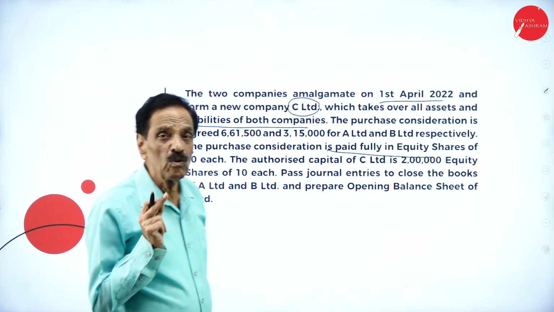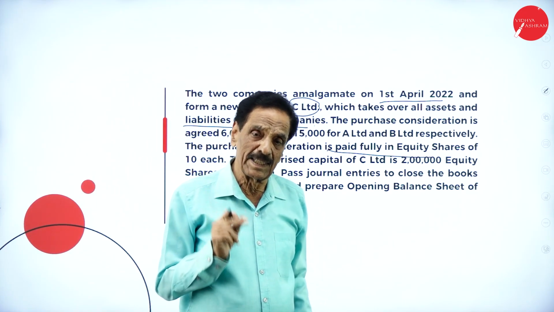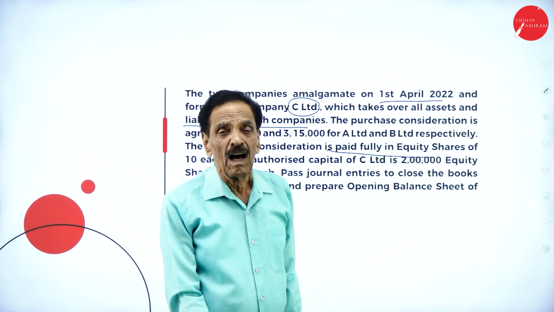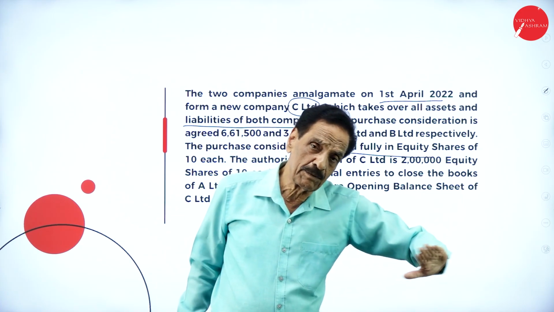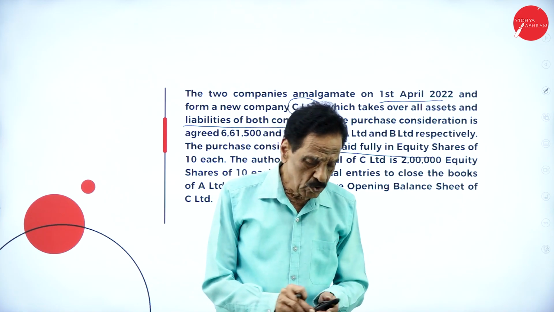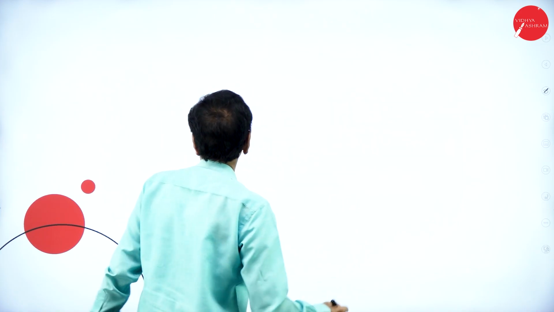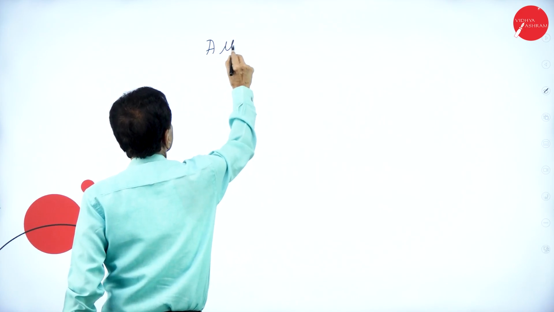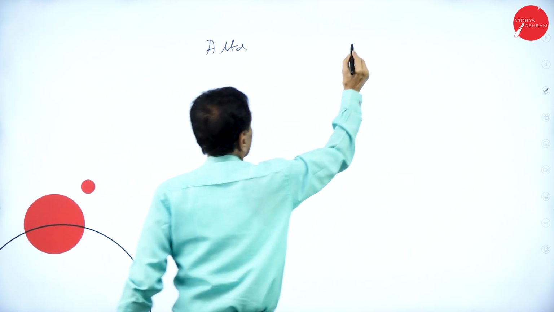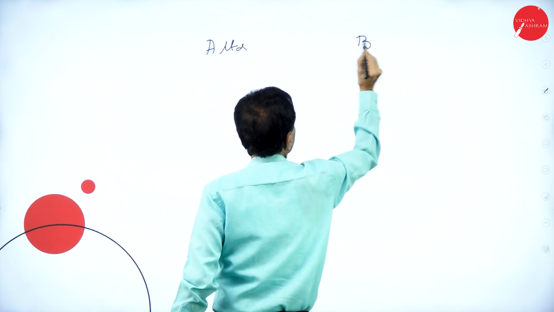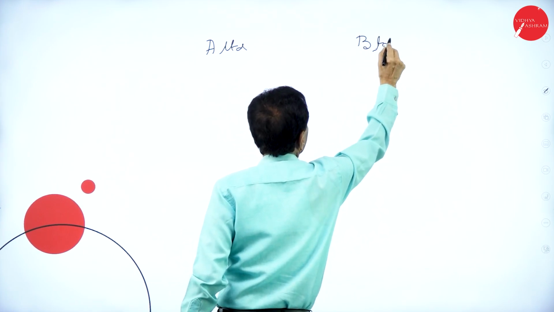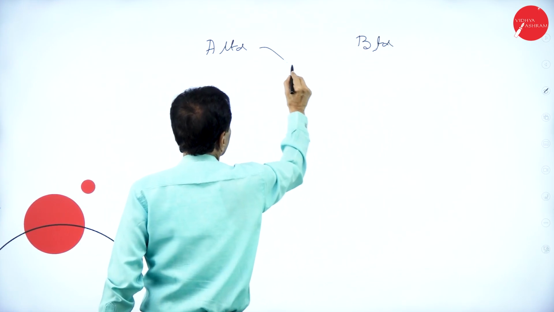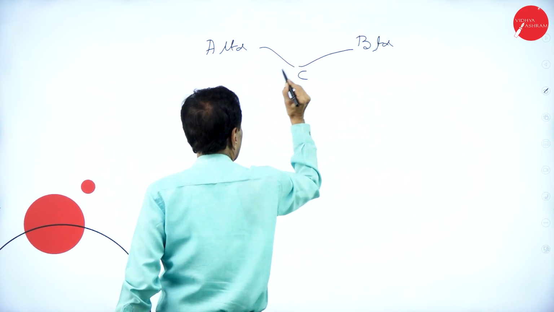I told you, first we have to prepare the realization account where all the assets and liabilities will be transferred. So there are two companies here. One is A Limited, one is B Limited. Both the companies are taken over by C Limited.